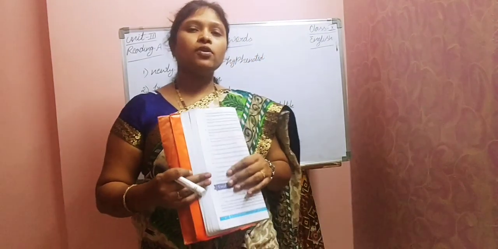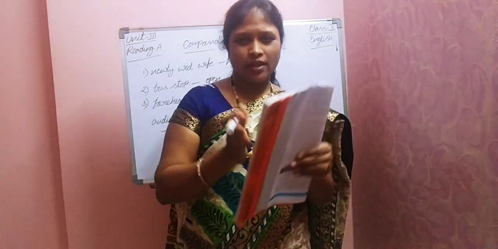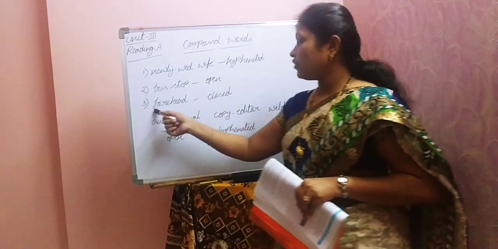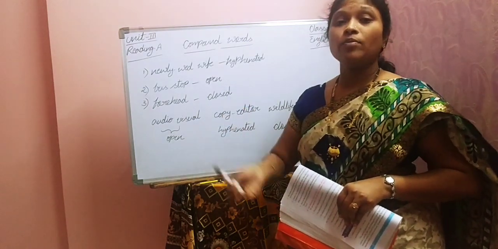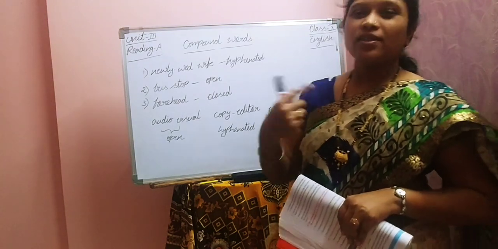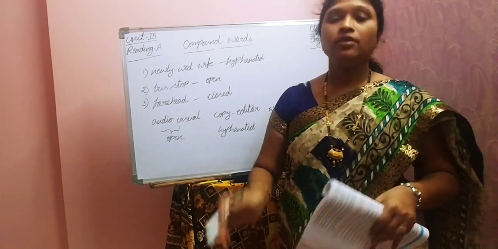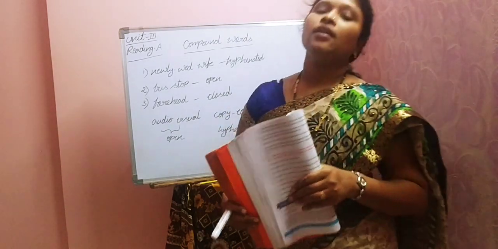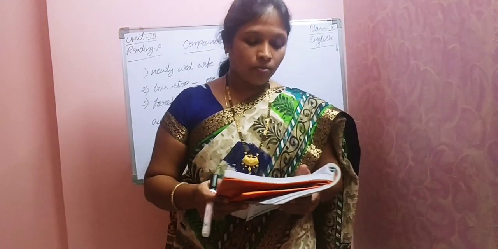See here, compound words means what we discussed. These are like combination of two or more words. If more words are there, okay, if we write like that, maybe in the closed form, if we write like this, maybe we can't understand properly. There will be ambiguity. Ambiguity means like doubt. Okay, so if you separate the words by using hyphen, we can understand clearly. Understood, children? So like that. Okay, so that comes under compound words.